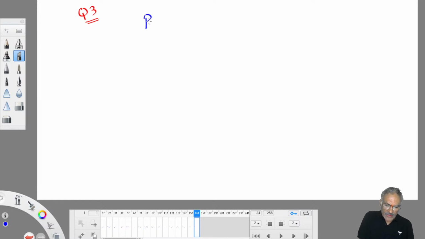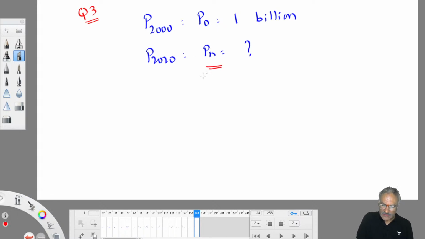So population in 2000 is given. Population in 2000 is taken as P0, that is 1 billion. Let us write billion only, don't put zeros if you get confused. The population in the year 2020 is asked, that is taken as Pn. This we have to work out. He mentioned that population is growing at an exponential rate. Exponential rate means geometric rate, so you have to apply the geometric growth rate method.